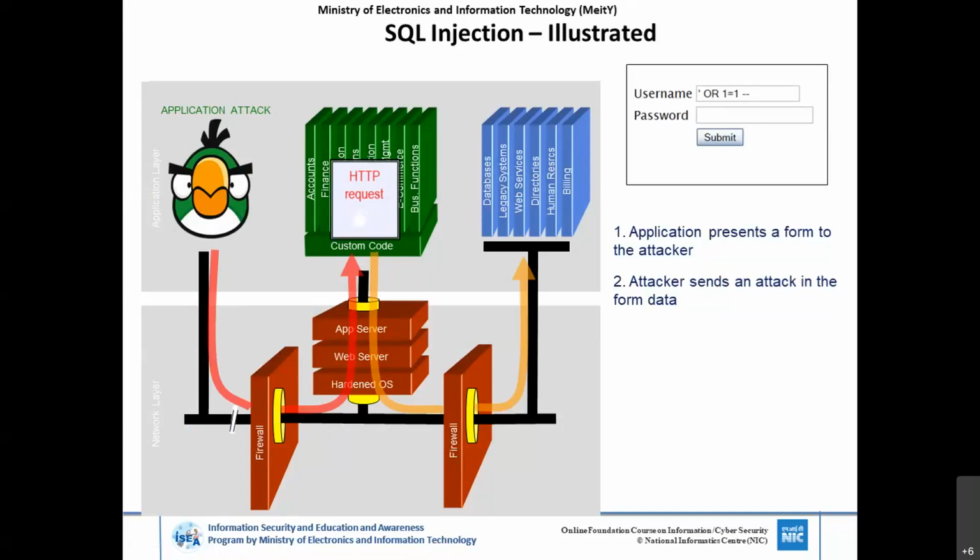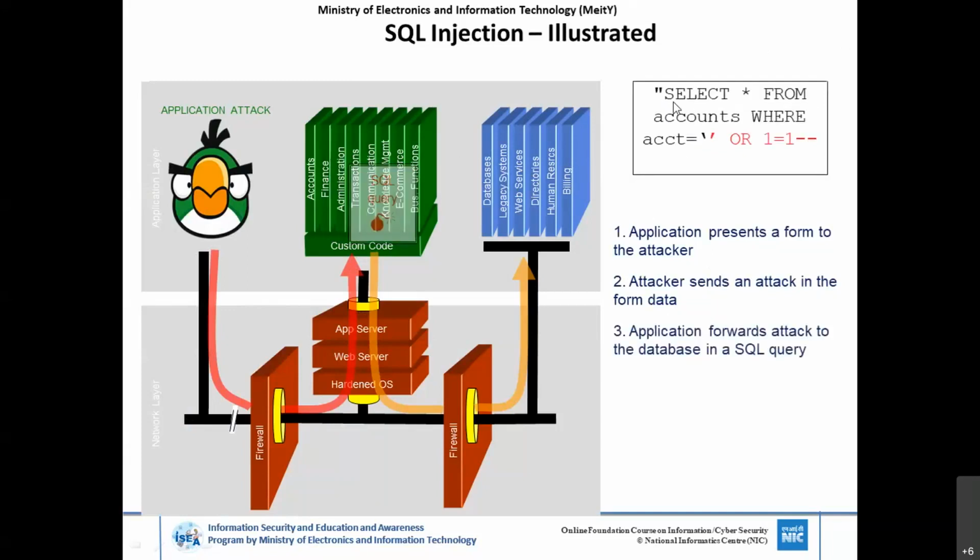If it is data, then the database parses it as a command. If you send this as a query value, the value is considered as a whole single item. Here it is not considered as a single item. We will see this. Whenever you send this, the SQL query is sent to the database. If anyone has a little knowledge of database queries, this executes as always true. Why? Because the OR command executes 1 equals 1, which means it is always true.